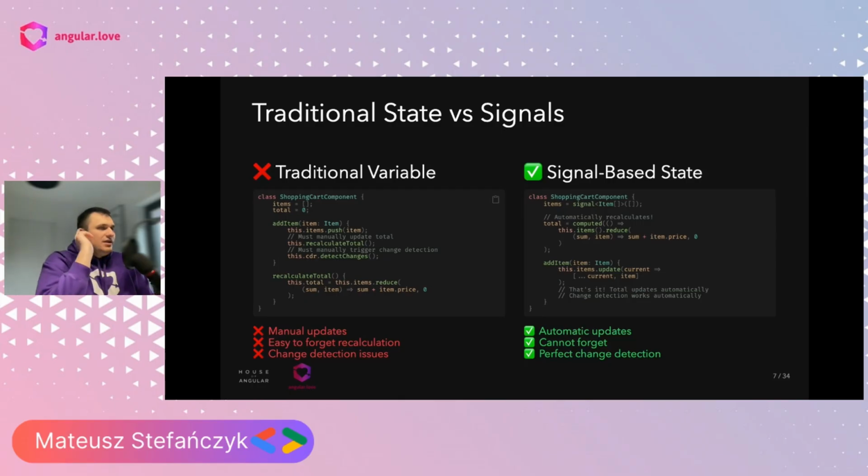So the idea behind the signals is that they will not only replace RxJS for state management in our components, but also they will replace the traditional variables, right? Because right now, in case of the signals and on push change detection and some, I believe, future iteration and improvement in scope of the change detection, the signals are the most safe way to go with managing even the simple properties.